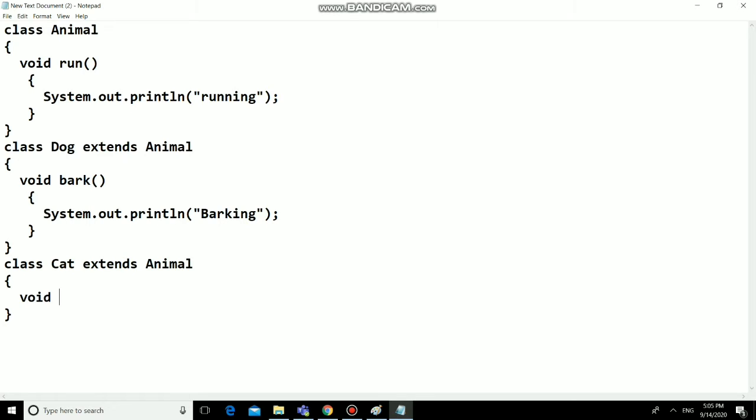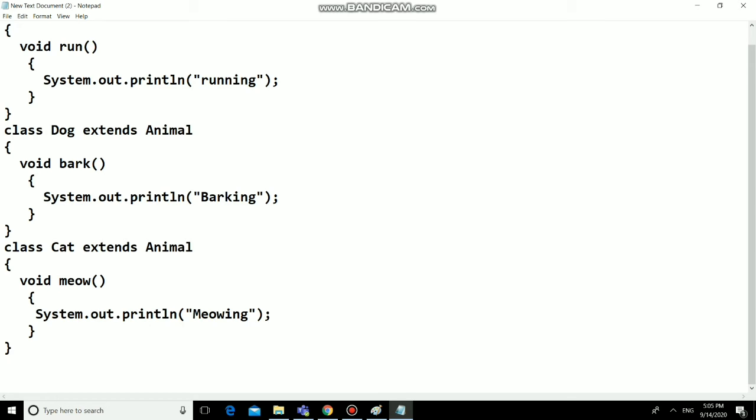This class has the method meow, which is one of the behaviors of cat. I'm simply printing the behavior of cat, that is meowing. That is one of the functions of cat.